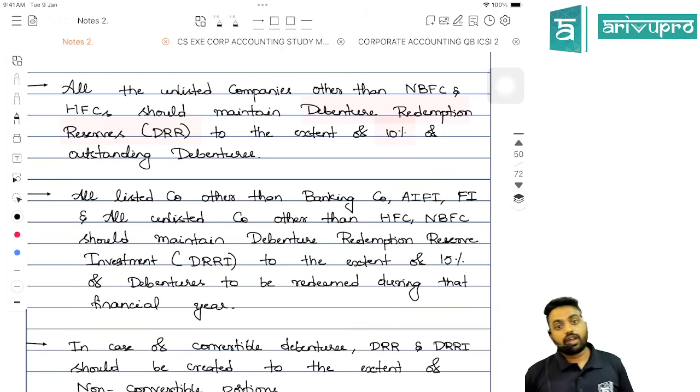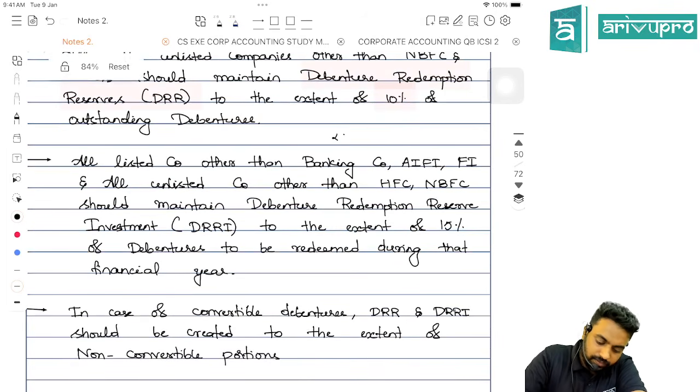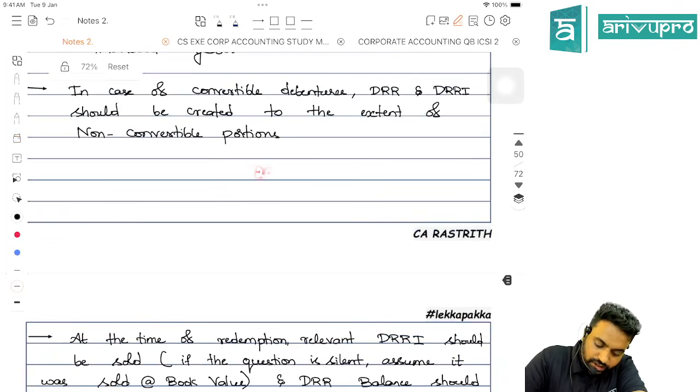And all unlisted companies other than HFC and NBFC should maintain 15% of, and here you should be very careful, 15% of the amount of debentures redeeming during that financial year. For example, in the year 2023-24, you are planning to redeem 10 lakh of debentures.